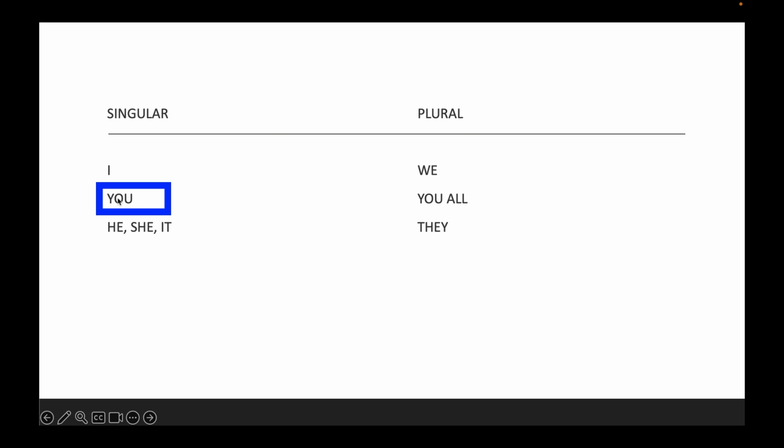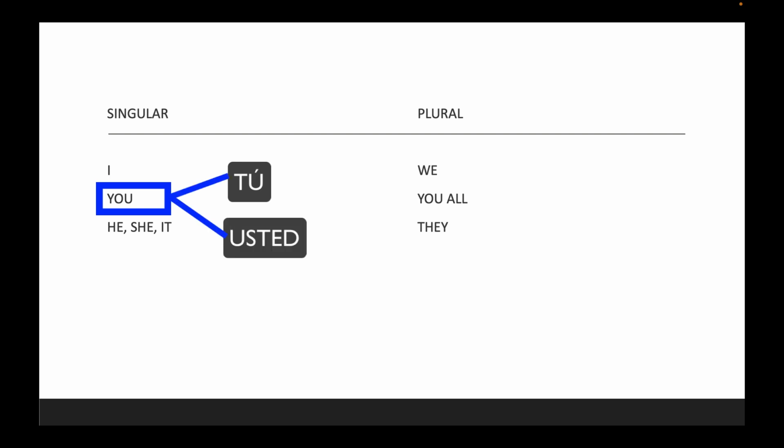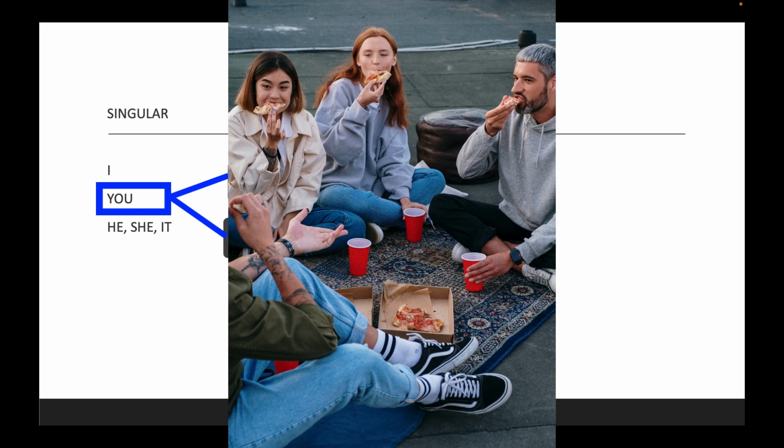You, in Spanish, we have two words for it. We have the word tú and we have the word usted. The word tú is the word that we would use with friends or with people that we know fairly well. So if we're saying, how are you? We would use the tú because we know those individuals.